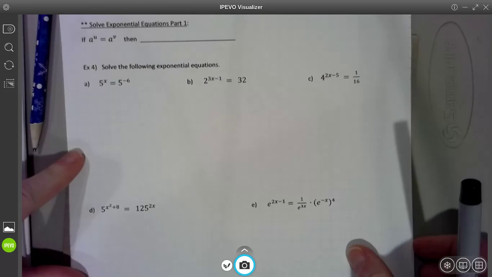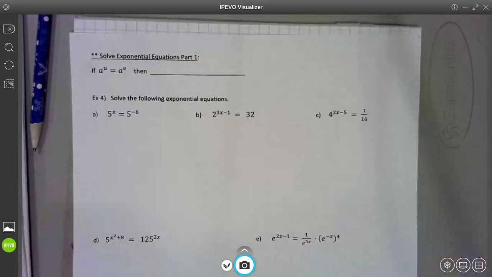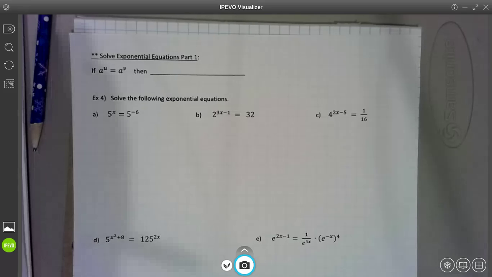So guys, now we're going to solve exponential equations, and I call it part 1. The reason I call it part 1 is, guys, think about how we solve equations. We solve equations by using inverse operations, right? If the equation was adding, we subtract. If the equation was multiplying, we divide. If the problem was being squared, we square root. We solve equations using inverse operations, right, to undo what was being done.